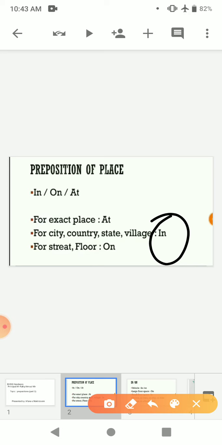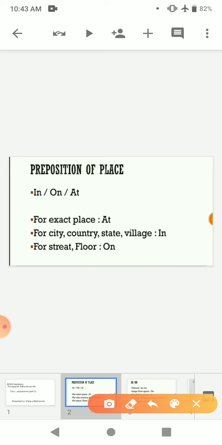We are not talking about any exact location, exact place. A city is a large area. A country may have different states, so a state may have different towns and villages. So when we are talking about a larger place, then we use in.